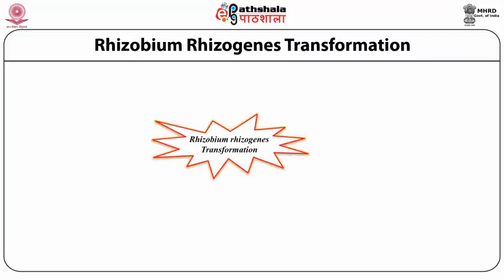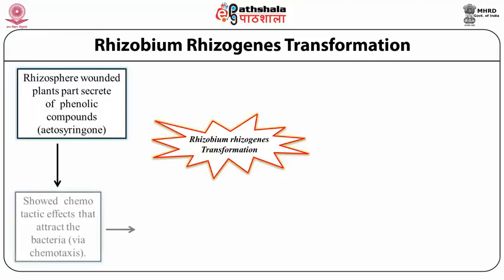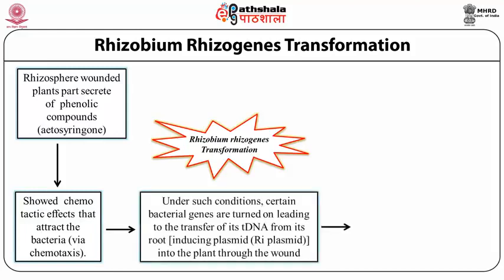The Rhizobium transformation process shows that the wounded, infected part of the plant secretes some phenolic compounds. As a result of chemotaxis, this attracts the bacteria. Under this condition, certain genes transfer their DNA into the roots of the plant through the wounded infection.